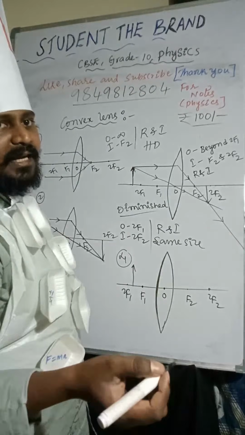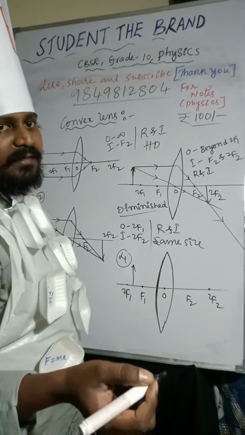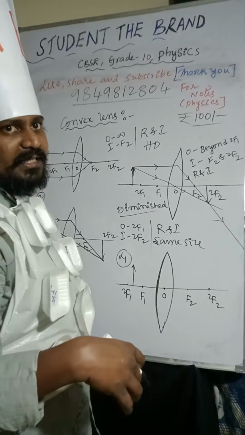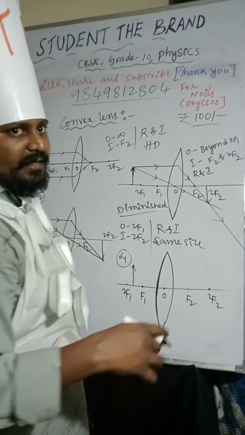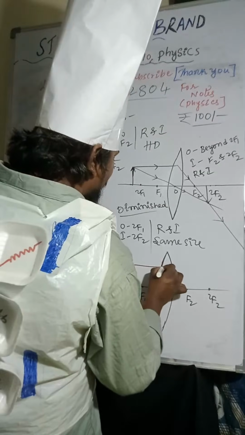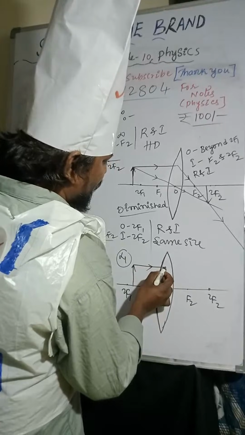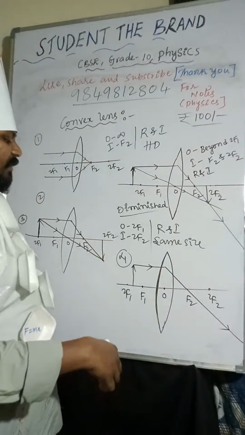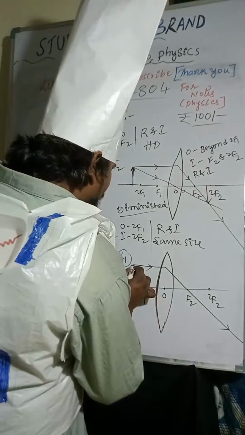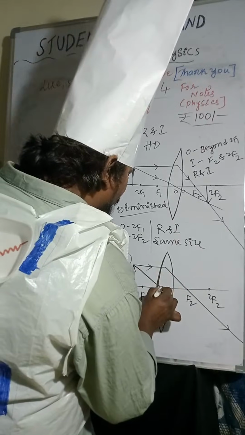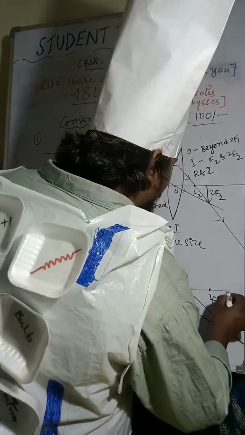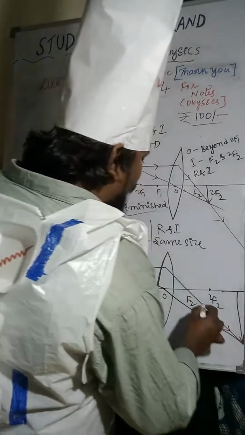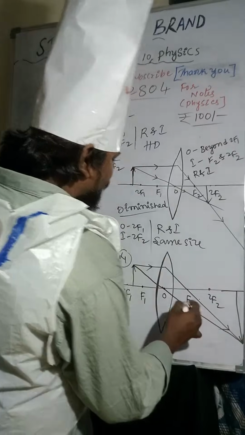How many light rays are required to form the image of the object? Minimum 2 light rays are required, right? So I am taking like this, after refraction it passes through focus. Another light ray I am taking like this, it passes through optic center and the image will form here, beyond center of curvature.